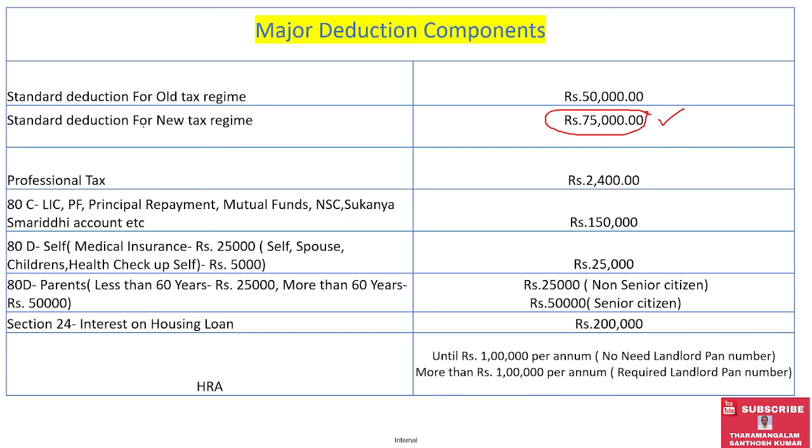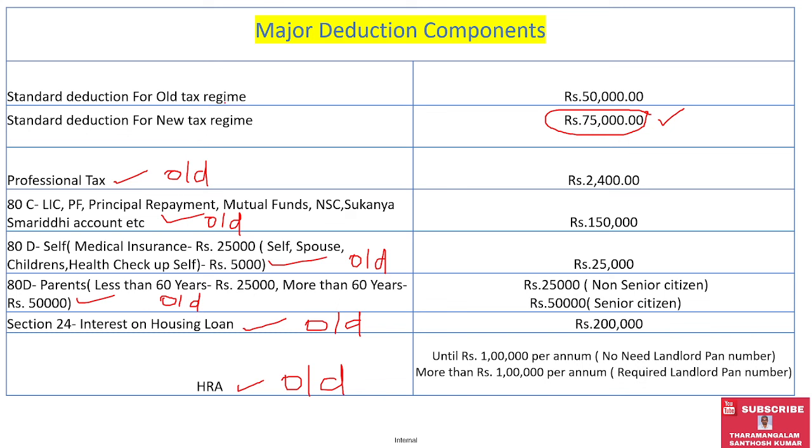The remaining deduction components, say professional tax, 80C, 80D self, 80D parents, Section 24 interest on housing loan, or HRA, are not applicable for the new tax regime; they are applicable only for the old. All these tax deduction components are applicable only for the old regime. Please keep this in mind when I am explaining, so that you are not confused.